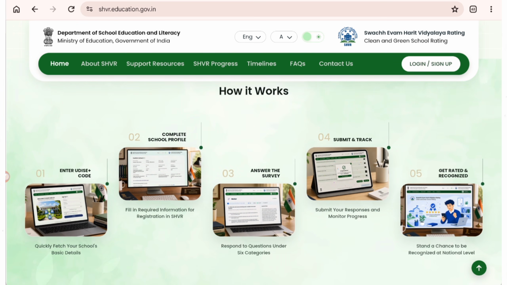Now, how does it work? Complete process. So first you need to register using the UDISE Plus code.